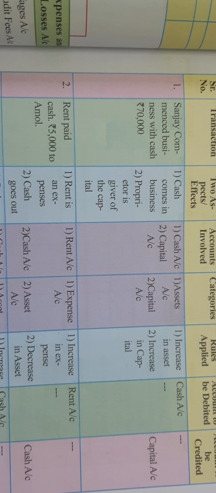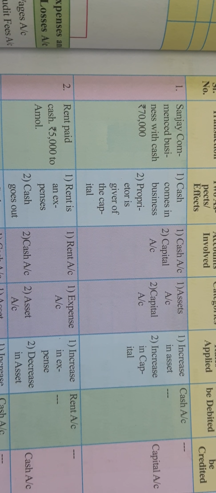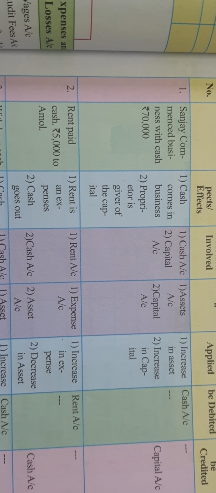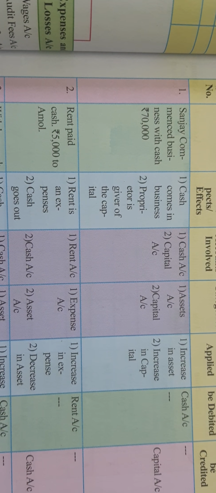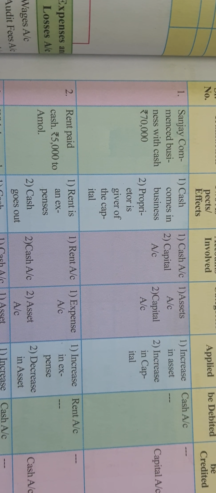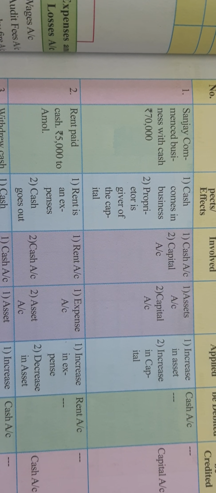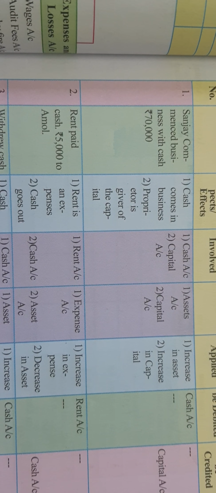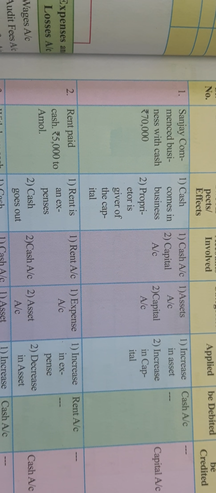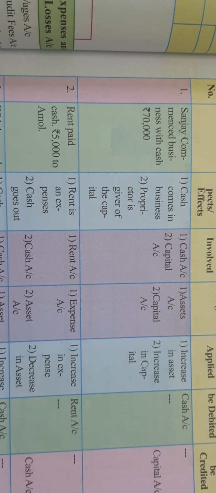Now see the second transaction: rent paid cash rupees 5,000 to Amul. This transaction gives us the information that from the business 5,000 rupees were paid to Amul. But what is the reason for paying the money? The reason is rent, right? So first we got that rent is an expense for the business. Now rent is given, it means it must be given in cash or by check. Here cash is given, it means cash goes out.